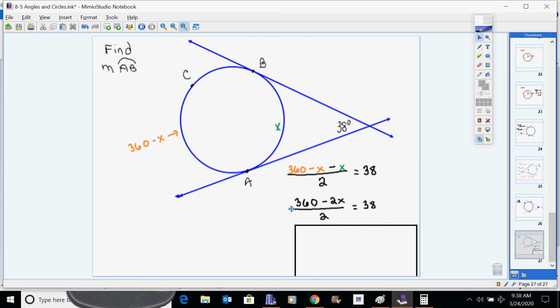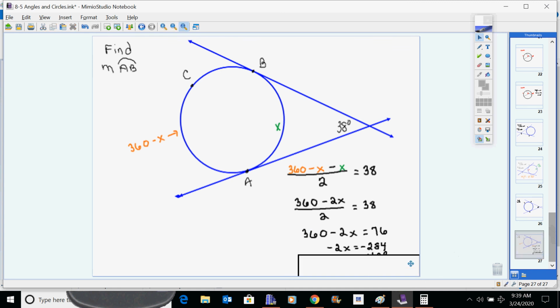And then our algebra tells us to multiply both sides by 2 and get 76. Our algebra skills tell us to go ahead and subtract 360 from both sides. So 76 minus 360 gives us negative 284. And then finally our algebra skills tell us to divide both sides by negative 2, which gives us our final answer of 142 degrees.